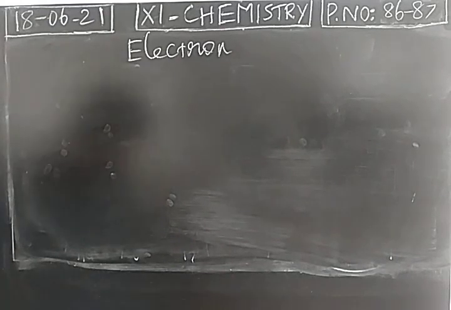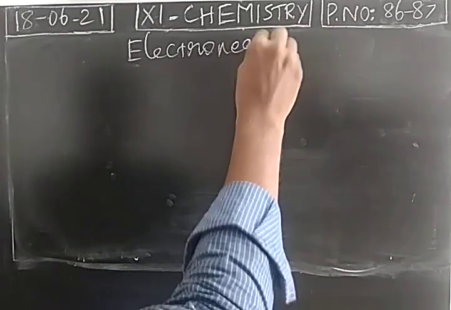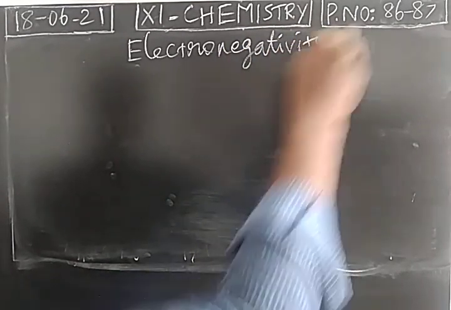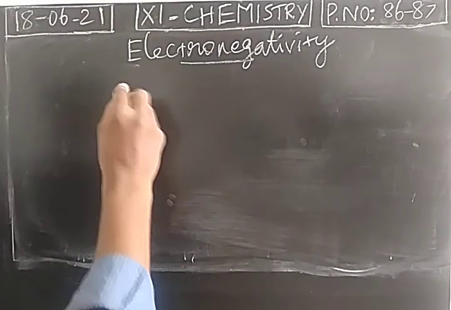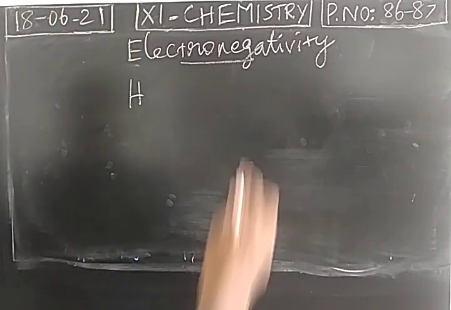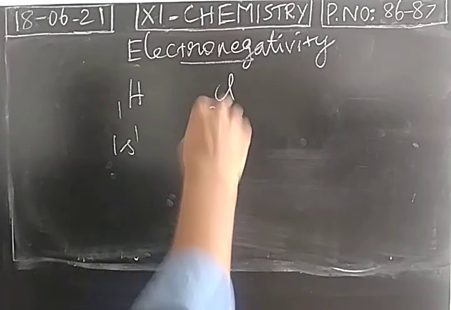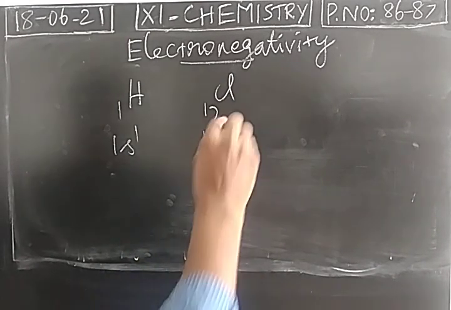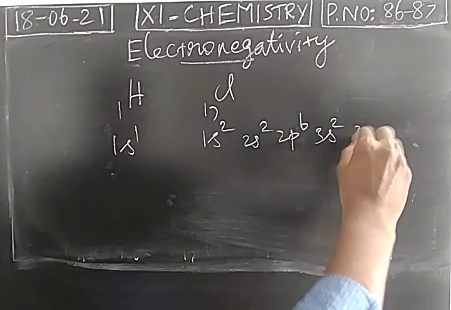So the last periodic property is electronegativity. Consider a hydrogen atom as well as a chlorine atom. Both the atoms are highly unstable in nature. The atomic number of hydrogen is 1, with an unstable 1s1 electronic configuration. The atomic number of chlorine is 17. It has an unstable electronic configuration 1s2 2s2 2p6 3s2 3p5.